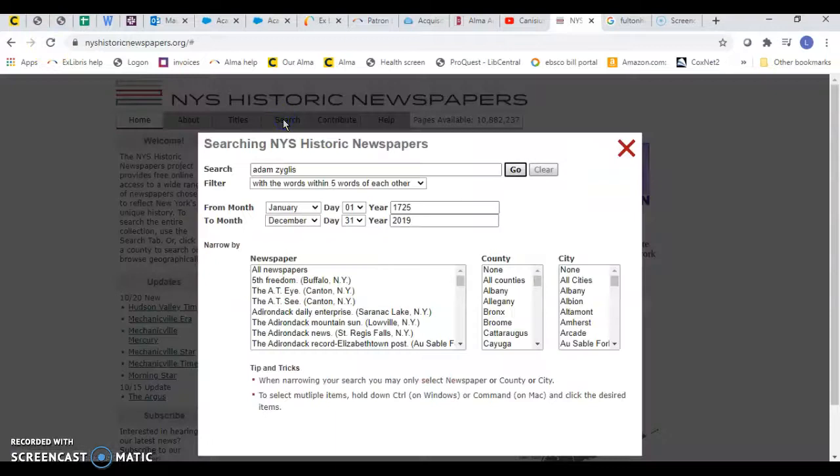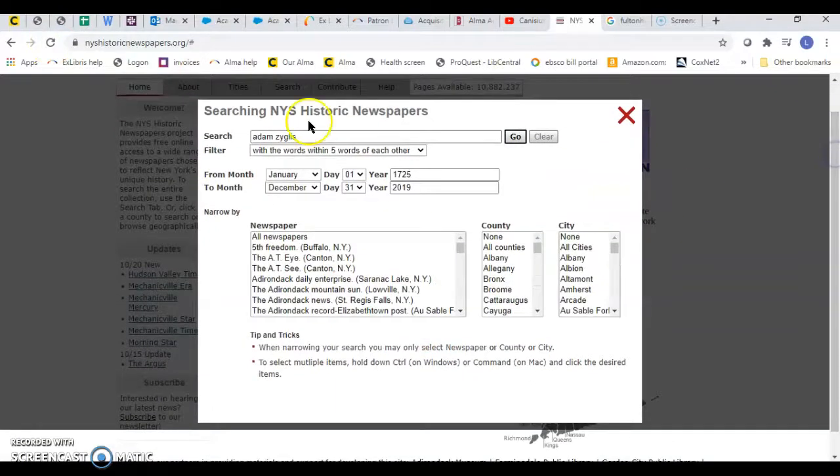Let's click on search. So here we go. Before I had searched Adam Ziglis, which many of you from Canisius should know. They do have newspapers that range from 1725 up until last year. We are just going to do Canisius College.